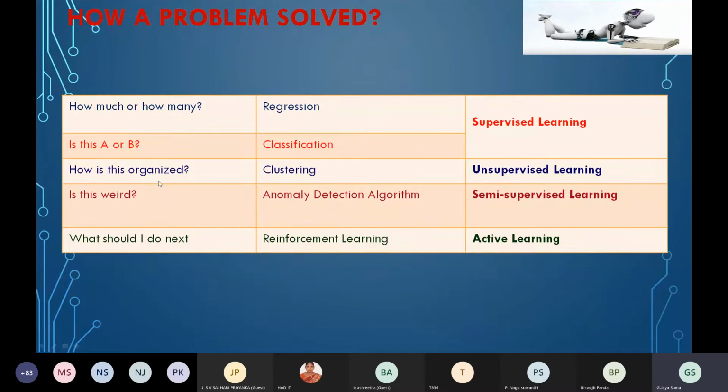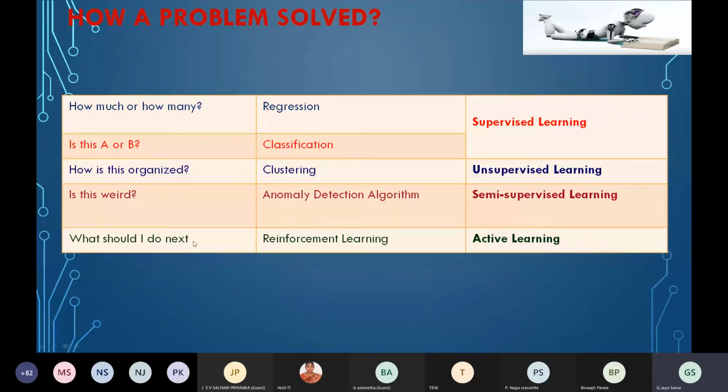How it is organized, that is clustering. Clustering is unsupervised learning. Is this anomaly detection? It is semi-supervised learning.